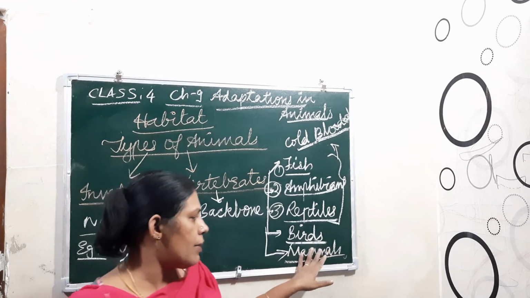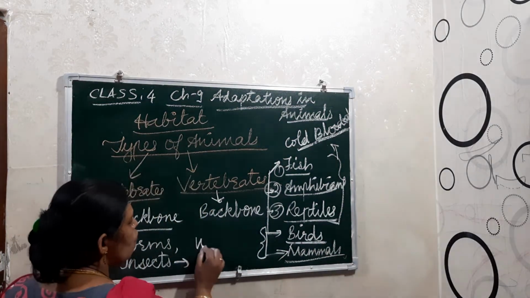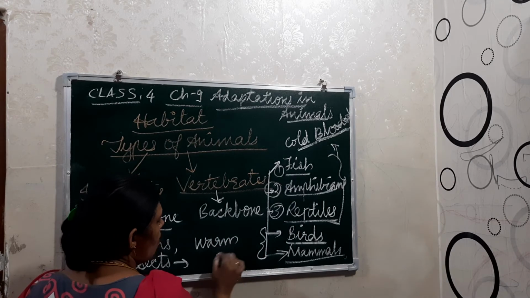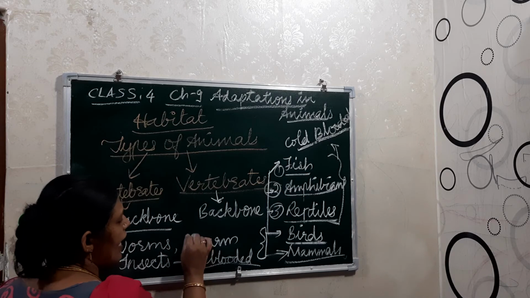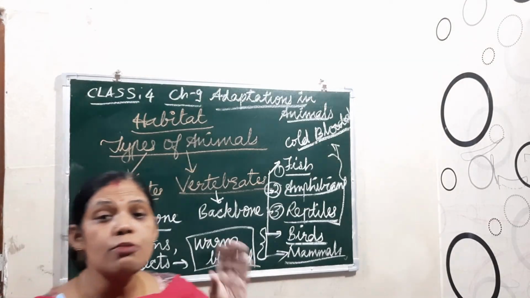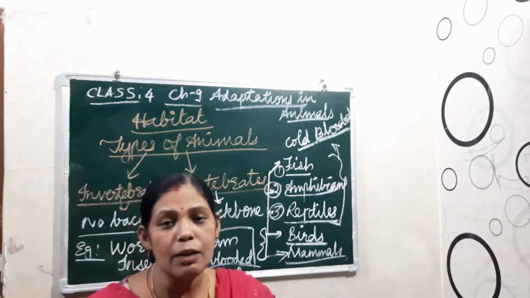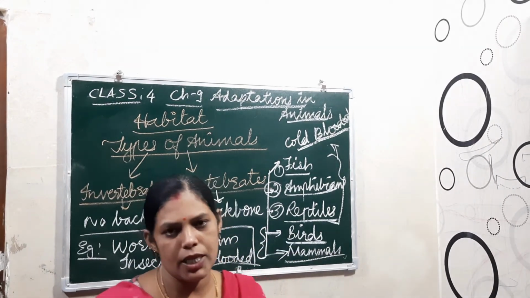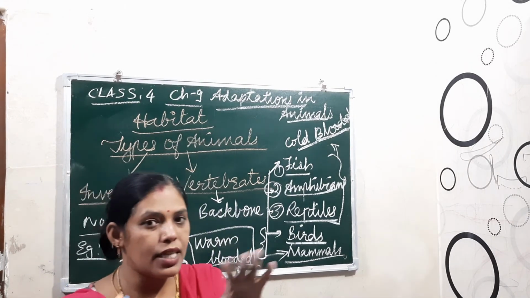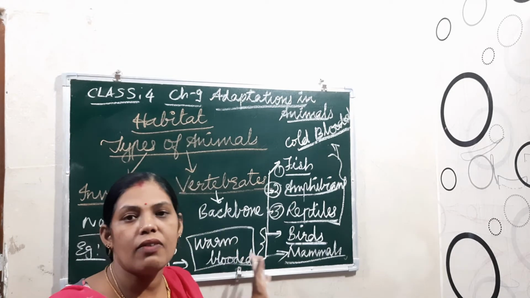That is only mammals. These birds and mammals are warm-blooded animals. Why warm-blooded animals? It means they have a constant body temperature. They can't change their body temperature according to the surroundings. They have a fixed body temperature. If the atmosphere or the surrounding changes, then they can't survive there.